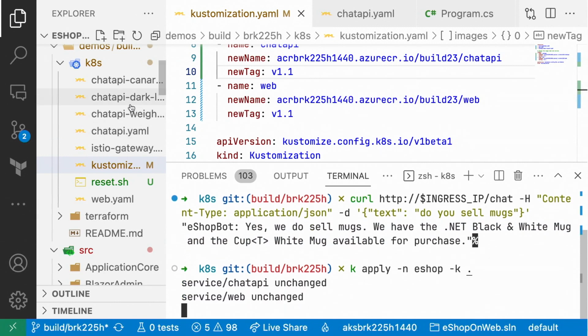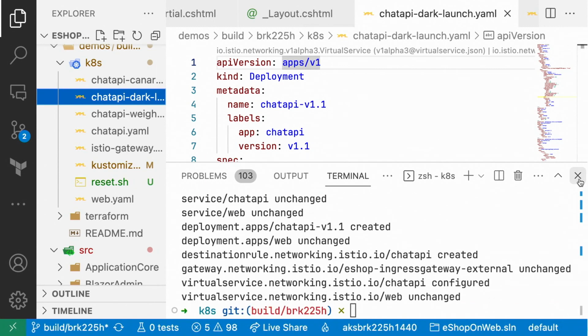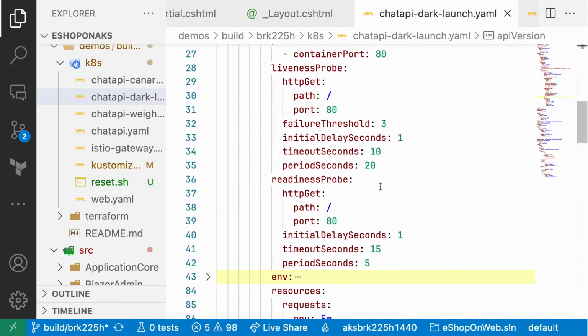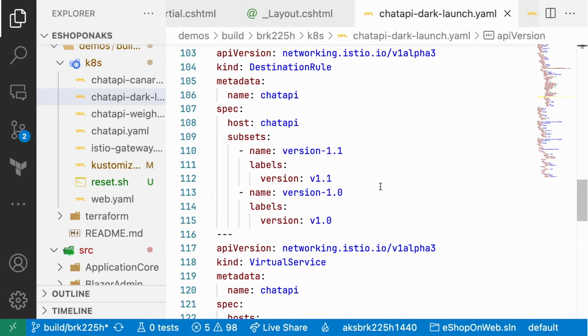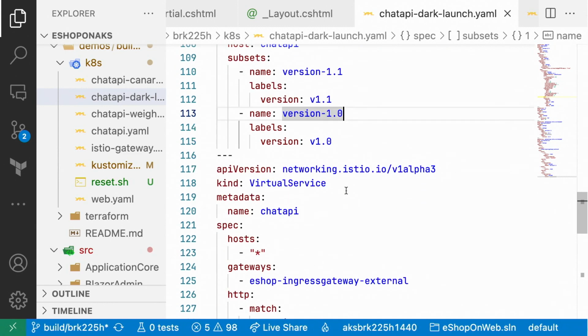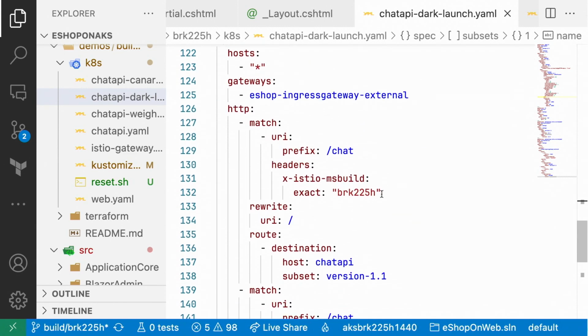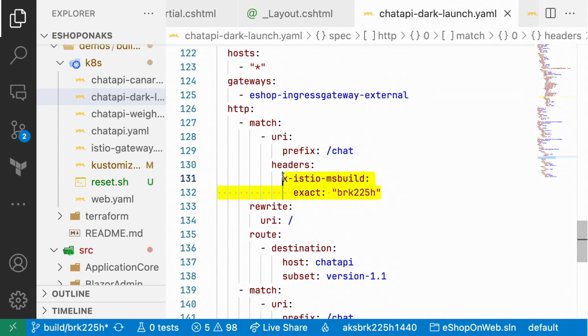While that's deploying, let me quickly talk about the dark launching feature that we have enabled. So what we can do is a couple new things with Istio. One, destination rule. I am naming my destinations. We have 1.0 and then we have 1.1. Using those names, we can then route traffic based on whatever rule we have in place. And so here I'm saying anything with this custom header, with this value of BRK225H, which is this session code, it'll route me to the updated version of the service.